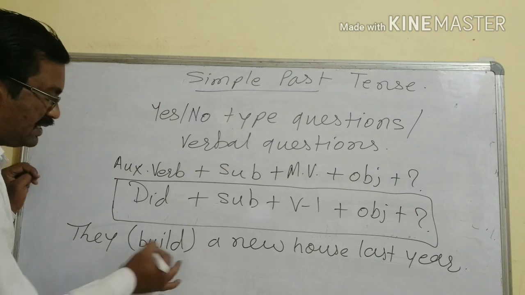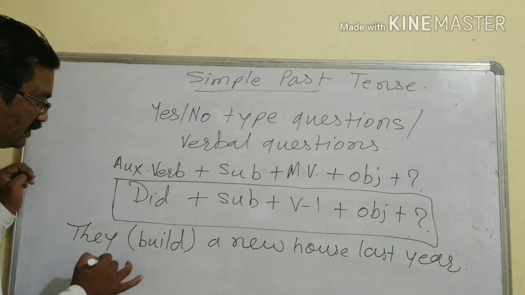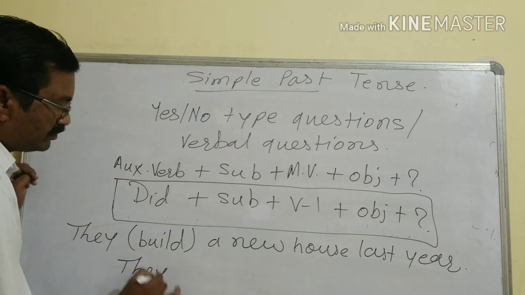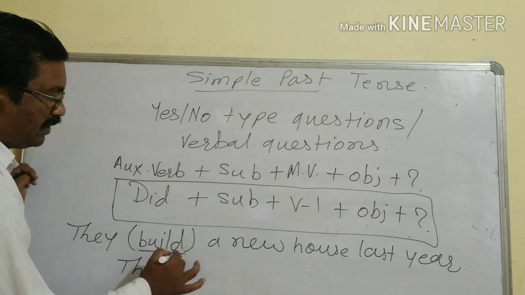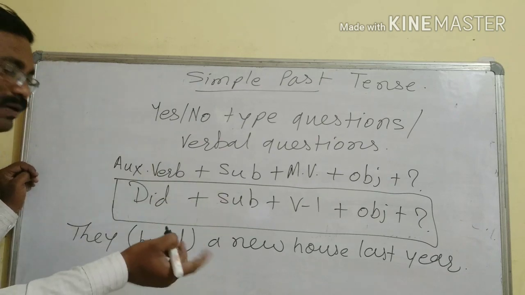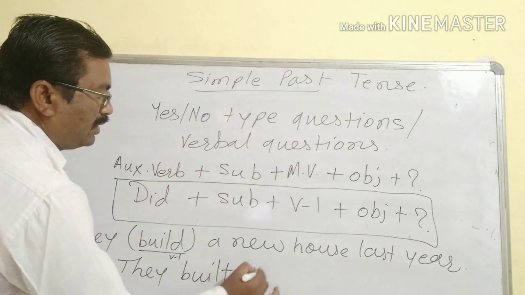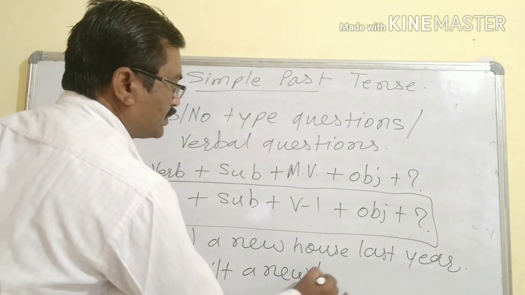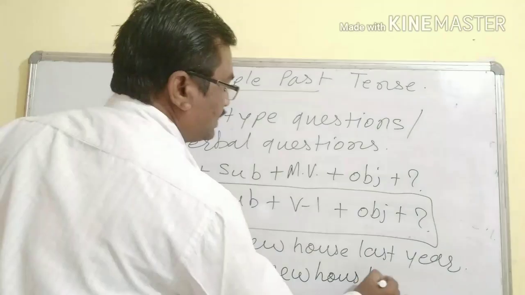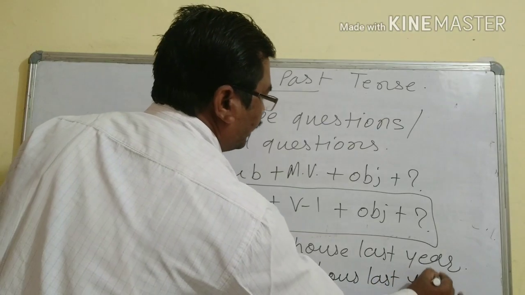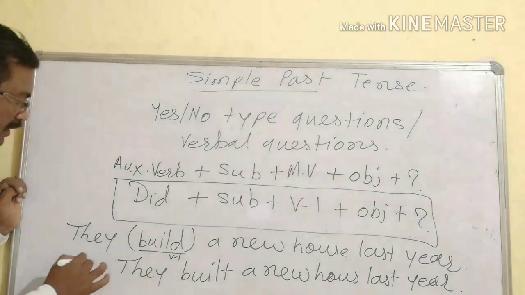Yes, you guess the answer. What will be the positive statement? Build is V1 now here. In a positive statement what do we make? They built a new house last year. Okay, this is the positive statement.